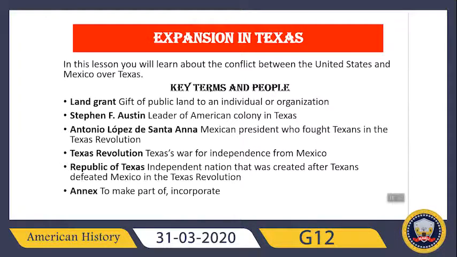So what was the Texas Revolution? Texas's war for independence from Mexico. Then we have the Republic of Texas. The Republic of Texas is an independent nation that was created after Texans defeated Mexico in the Texas Revolution. So it became an independent nation. And then there's the word annex, which means to make part of or incorporate.